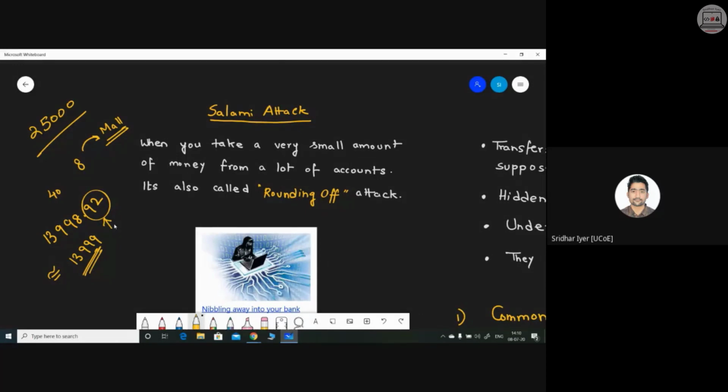And at the end of the day, for example, you might be making a revenue. I am calling it revenue because it's extra amount. It's a profit. Okay. So you are incurring this much profit at the end of the day without even the need to pay extra taxes. This extra amount is not taxable, in fact. So you are getting that extra amount into your account, your illegitimate account, you can say. And at the end of the month, you will be having lakhs of rupees in that account. This is how salami attack takes place.